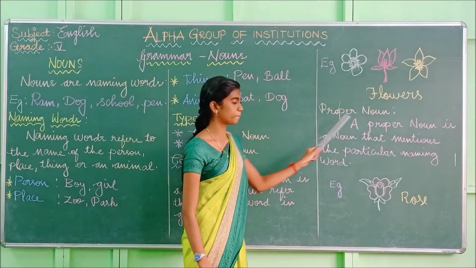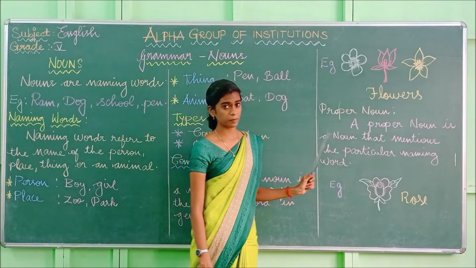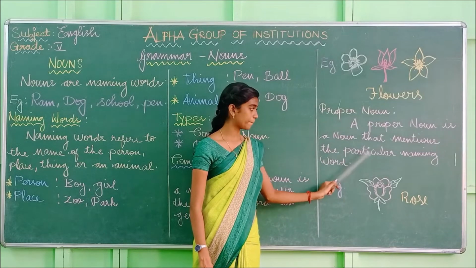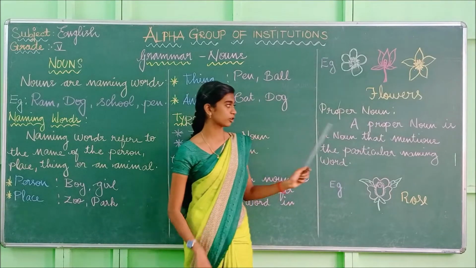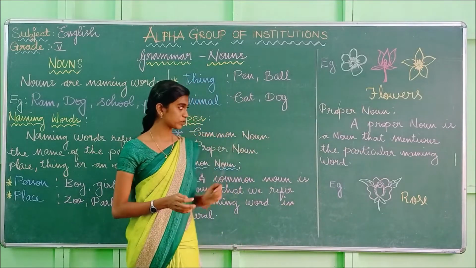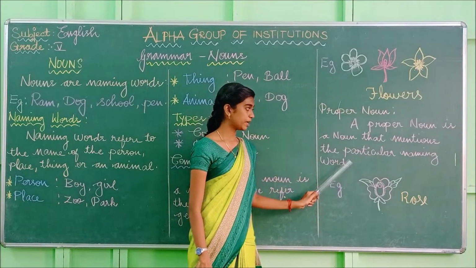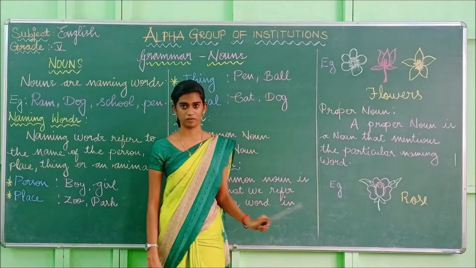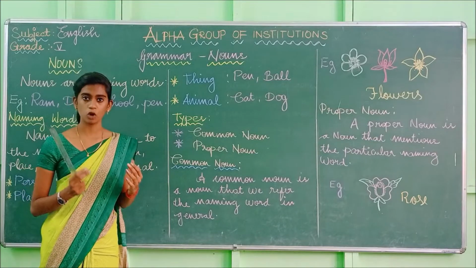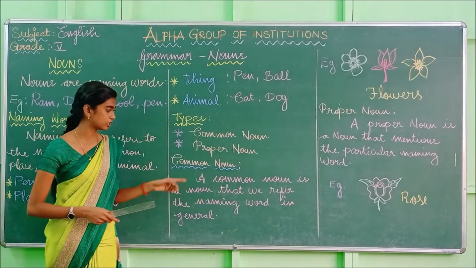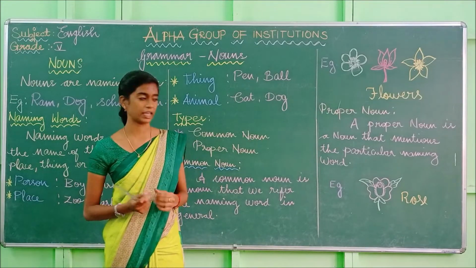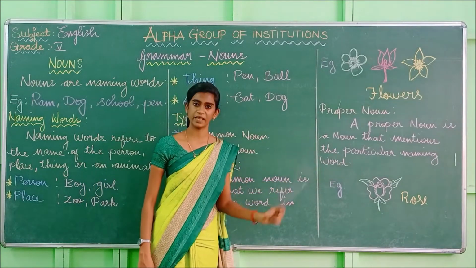And the second one is the proper noun. So what is meant by proper noun? A proper noun is a noun that mentions the particular naming word. It's also a noun. In common noun, when we mention them in a common or general way, that is known as the common noun. But in proper noun, we have to mention them by a particular naming word.